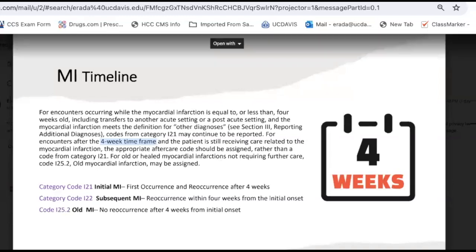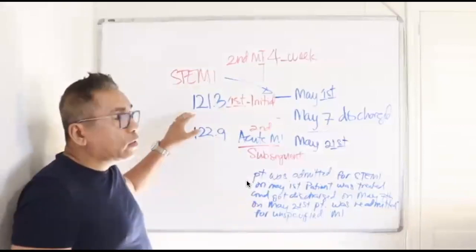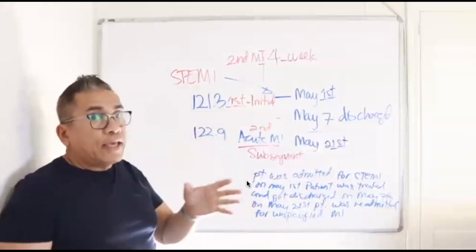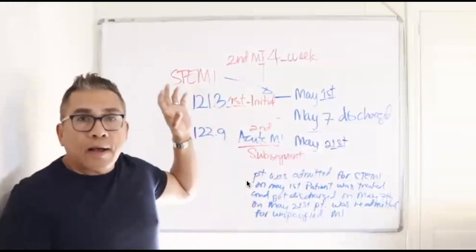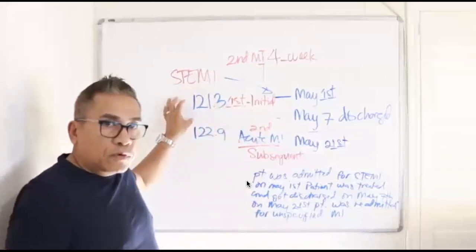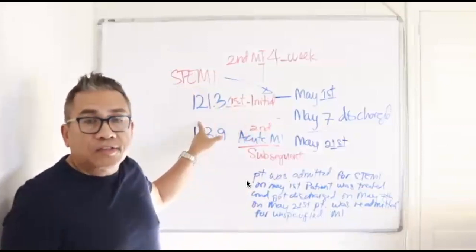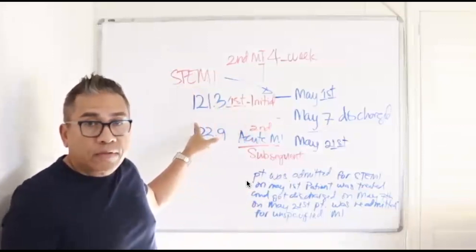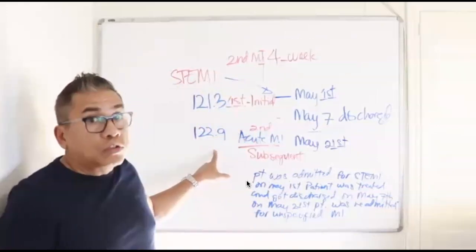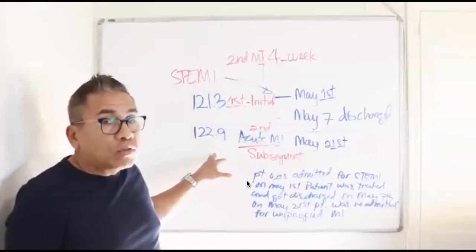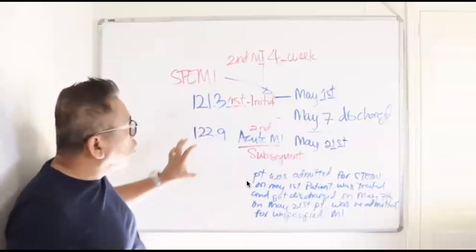This means, guys, let's go back to our scenario here. We have already the I-21.3 because the guideline said if it occurred within the 4-week time frame and the patient is still receiving care for this initial MI, you continue to assign this code I-21.3. Now, the I-22.9 is your new MI. Of course, you need to code that as well. Okay. Now, how are we going to sequence this?